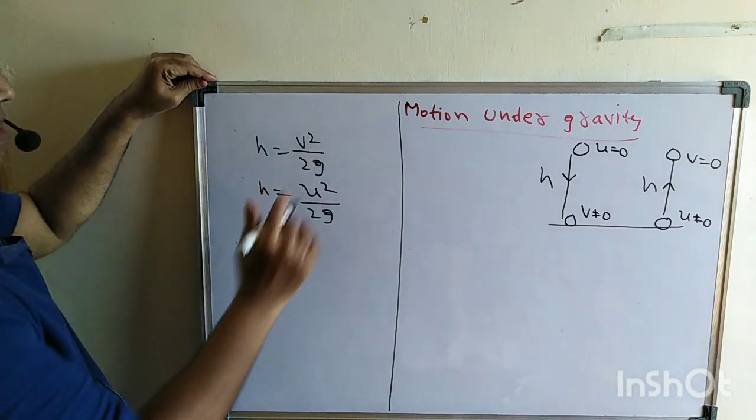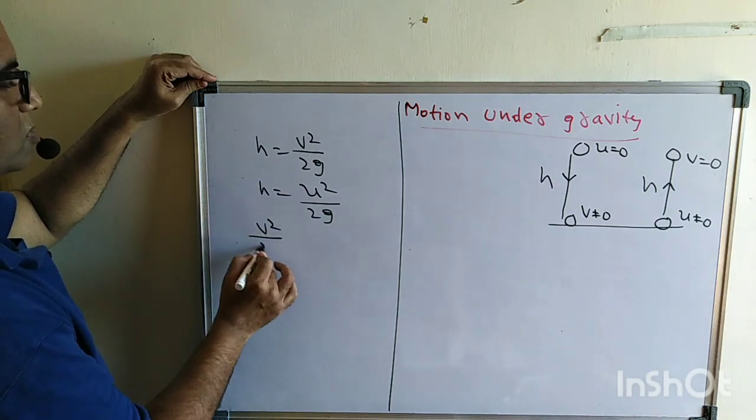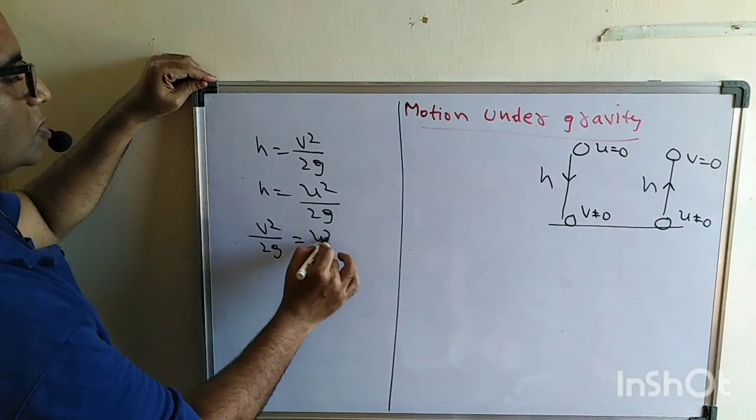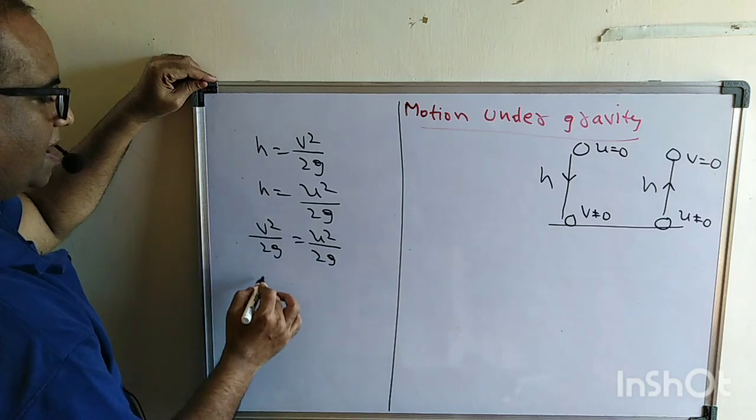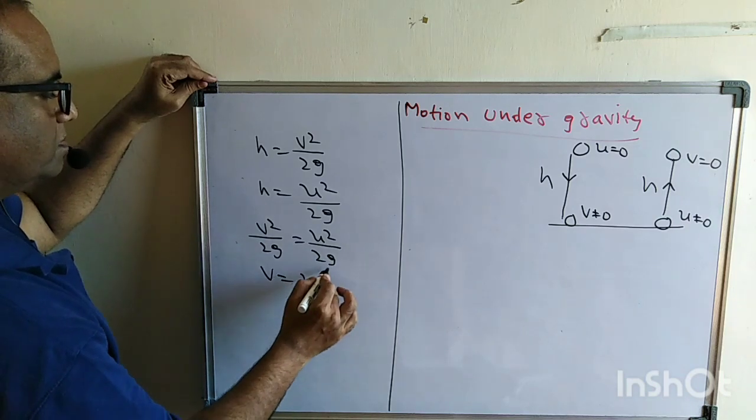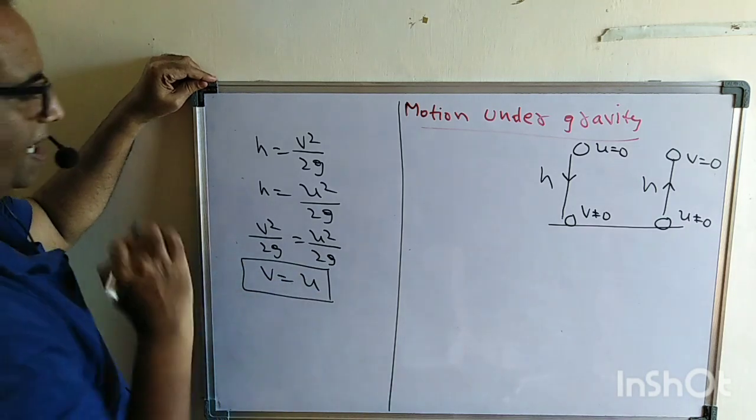Now let us equate these two, v square by 2g equal to u square by 2g. Therefore v is equal to u. A very interesting fact.